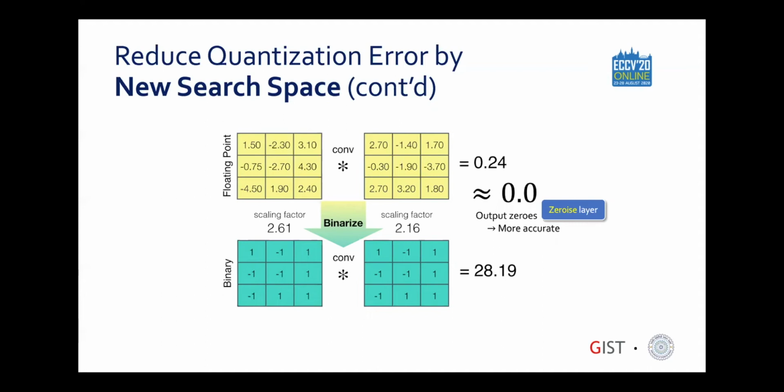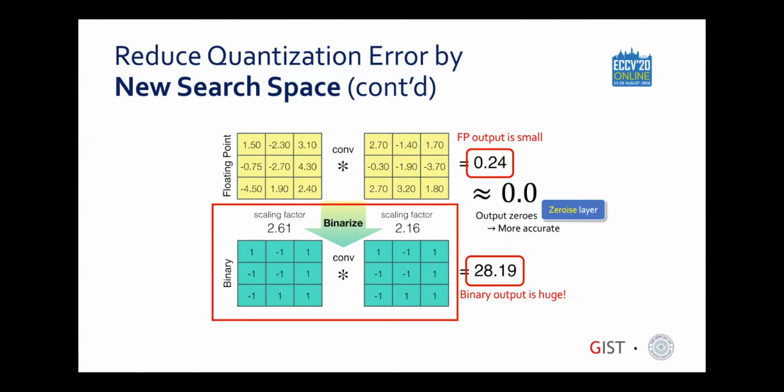In defining our binary search space, we also repurposed the zeroized layer. They are usually discarded from the final searched architectures, even when they are the layers that the search algorithm picked. However, we do not discard them from the final architecture. We use zeroized layers because it is actually beneficial in cases like the presented figure, where the floating point output is small, but the binarized output turns out to be very big. In this case, it could be worthwhile to trade off network capacity for less quantization error by replacing the binary convolution with the zeroized layer.